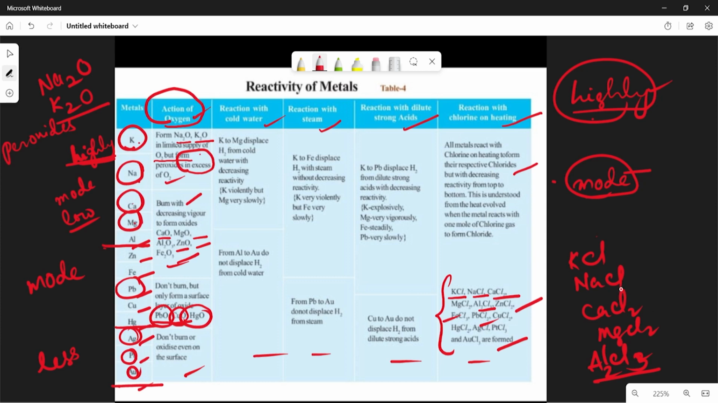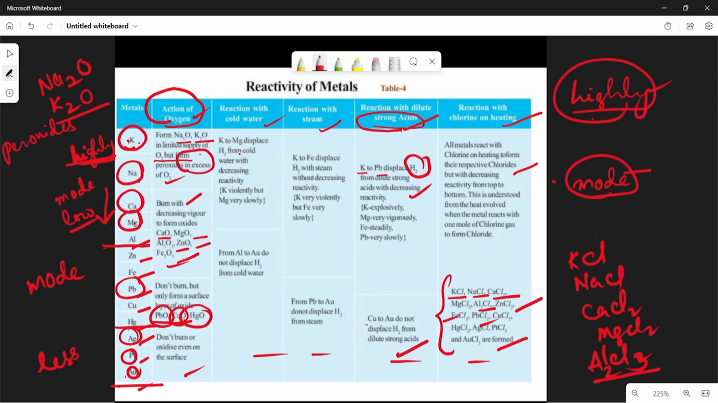When reacting with strong acid, as you see here, copper to gold do not displace H2 from dilute strong acids, whereas metals up to lead displace H2 from dilute strong acids, with decreasing reactivity. From potassium to gold, the reactive nature is decreasing. So in all cases, the reactivity also decreases.